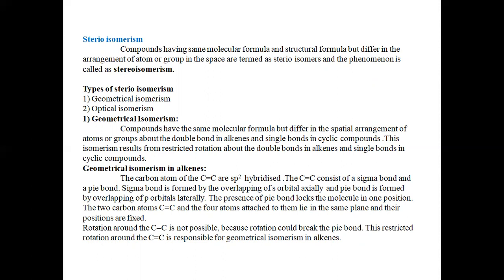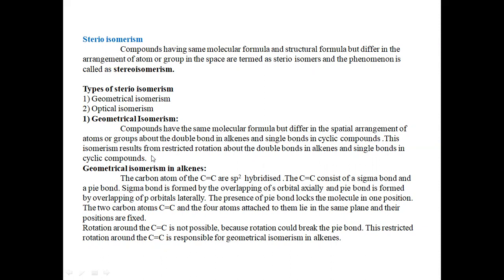Mainly, there are two types of stereoisomerism: geometrical isomerism and optical isomerism. First type is geometrical isomerism. Compounds have the same molecular formula but differ in the spatial arrangement of atoms or groups about the double bond in alkenes and single bonds in cyclic compounds.